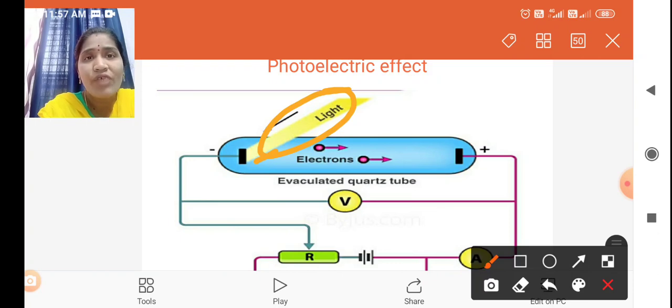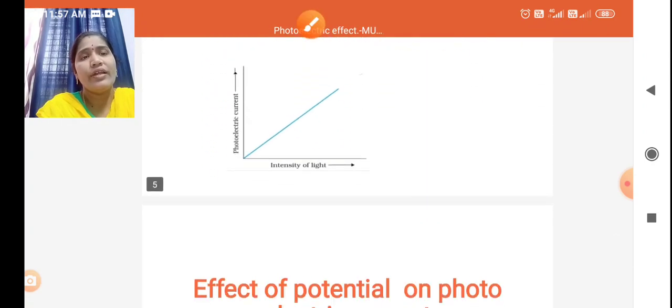Then automatically the flow of electrons also increases. This is called intensity dependence. If the intensity of the incident light increases, then the flow of photoelectrons also increases.